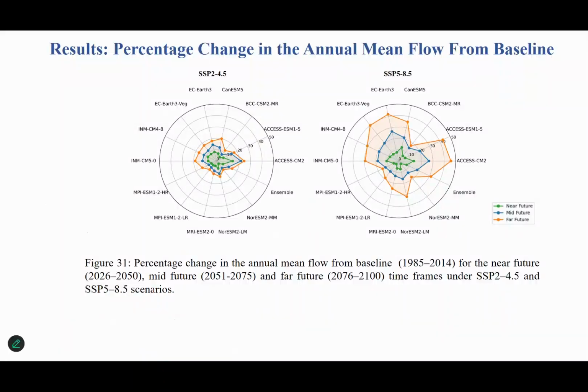If we compare both plots, here you can clearly see that the spread is much higher in the case of the right plot, which is SSP5 8.5. So this indicates a growing range of uncertainty during the SSP5 8.5 series in all of the future periods compared to the SSP2 4.5.